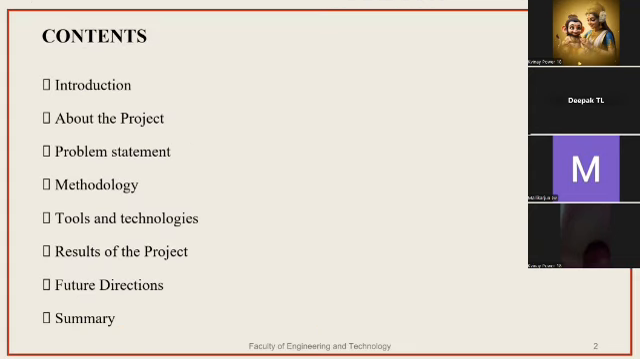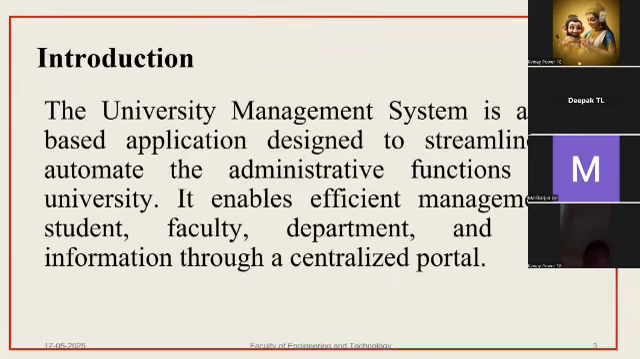And next, these are the contents of my project. Introduction about the project, problem statement, methodology, tools and technologies, result of the project, future direction, and summary. And next, I am explaining the introduction of this project. The University Management System is a web-based application designed to streamline and automate the administrative functions in a university.